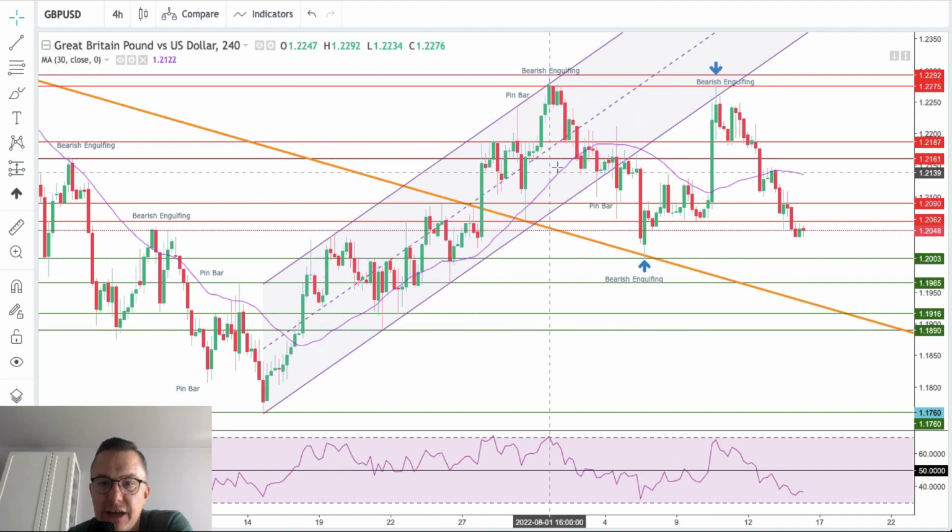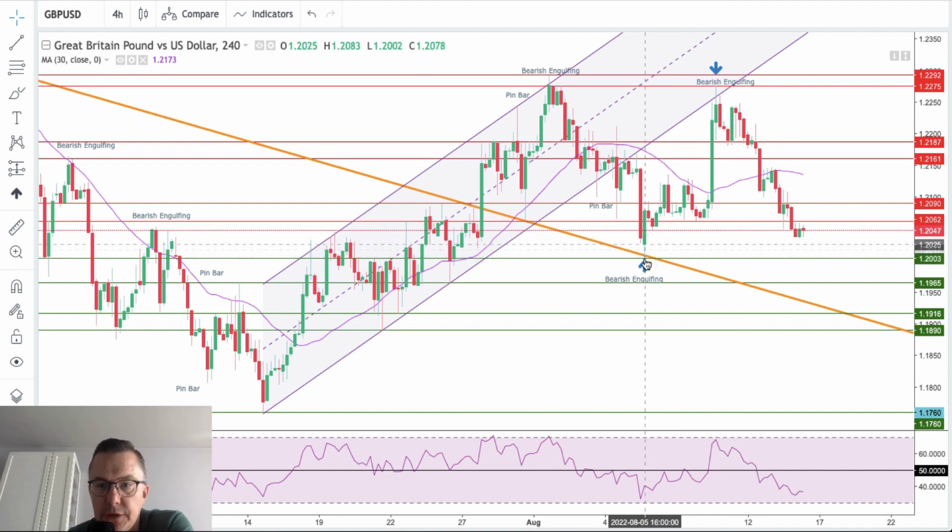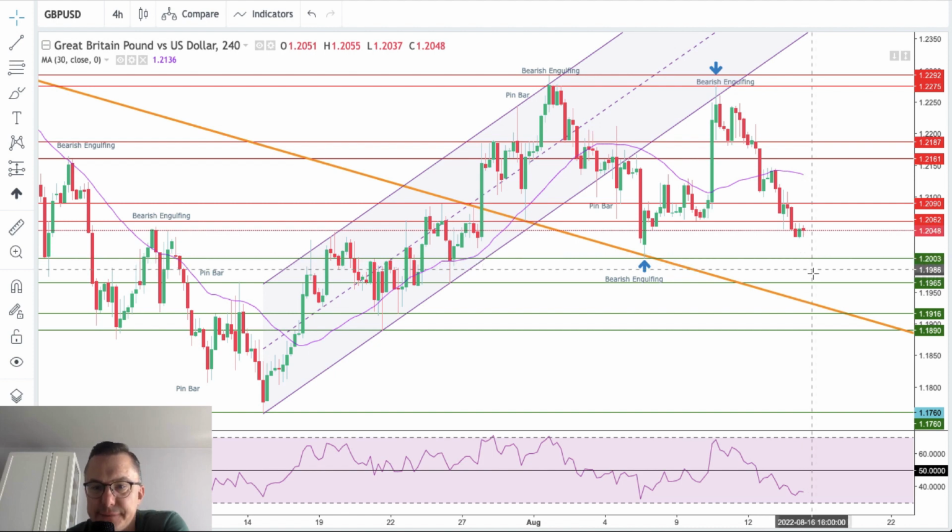This is a broken ascending channel, then up for the test, very big, nice green candles, completely retraced. We are getting close towards the weekly low. If we break below 1.2003, then of course this situation will be much clearer for bears, because the activity of bears might even increase.